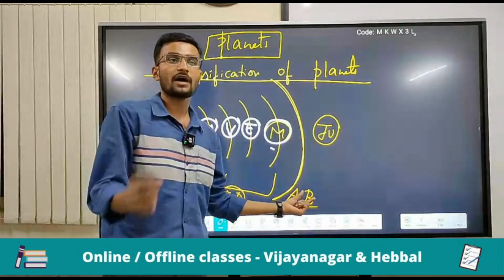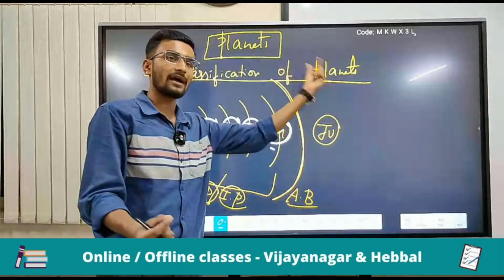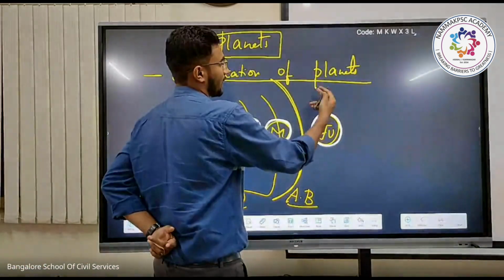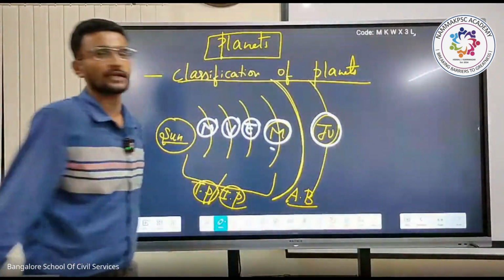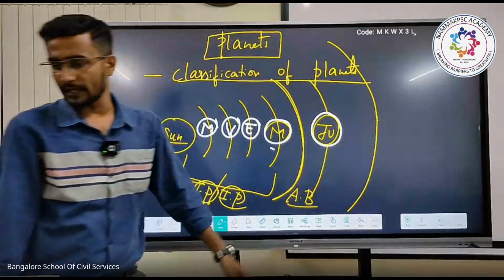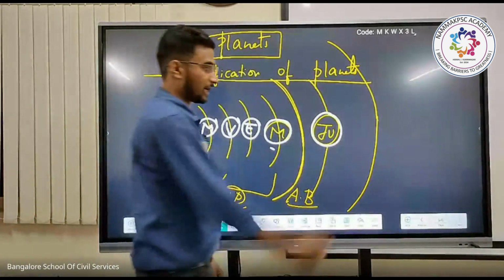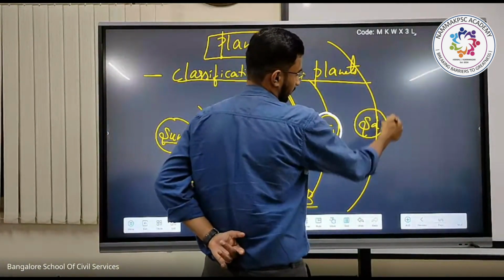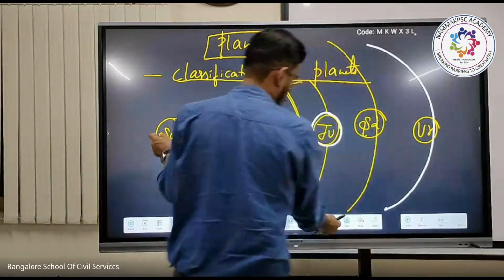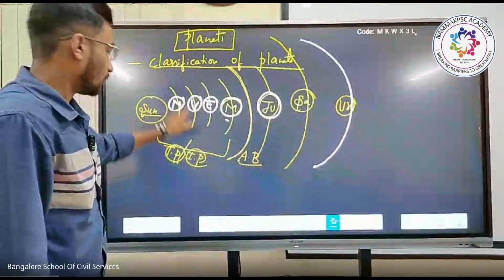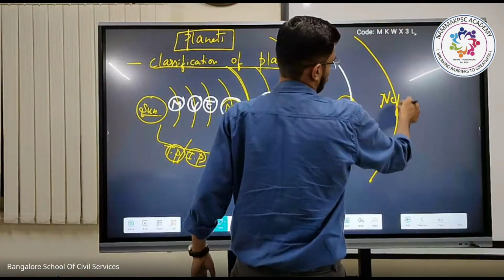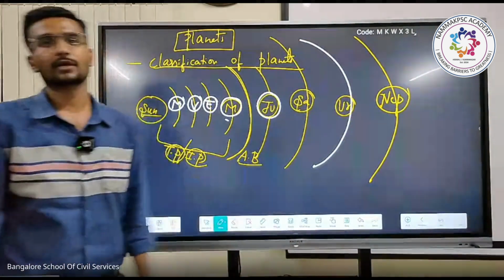Away from the asteroid belt, we have again 4 important planets. First and foremost one is Jupiter. Second one is Saturn. The third one is Uranus, and the last one we call Neptune.